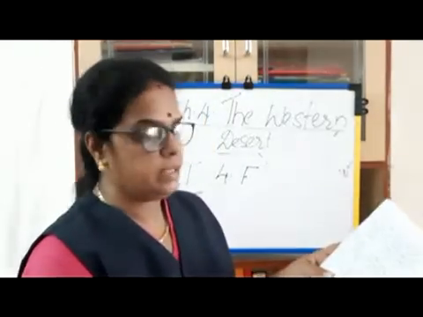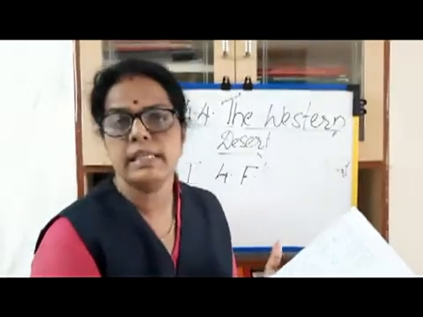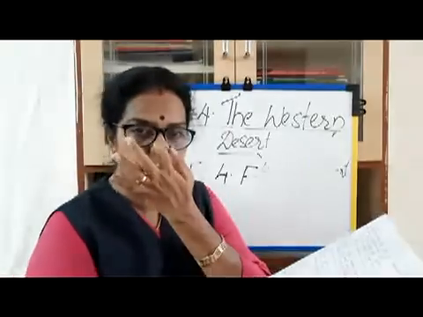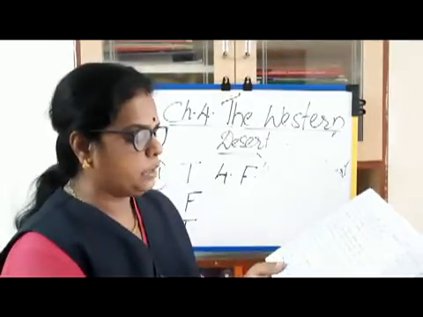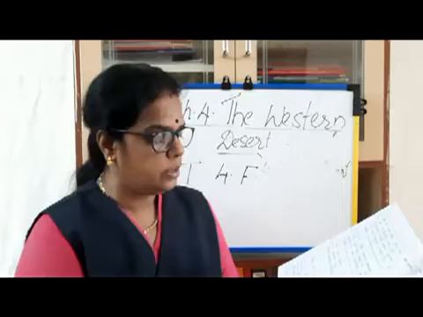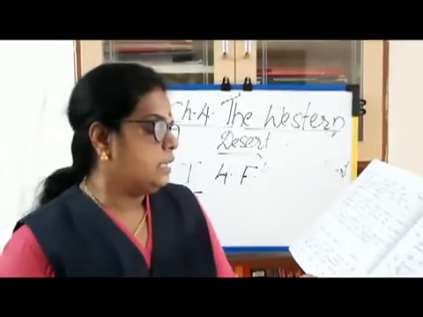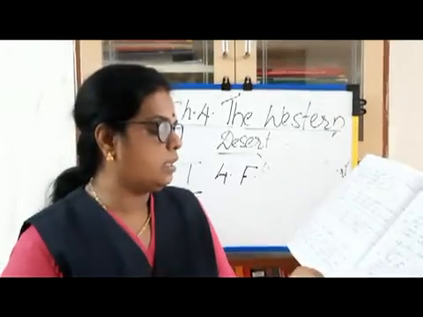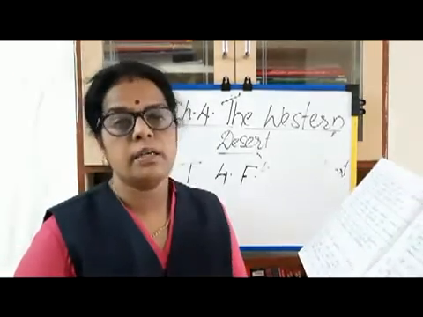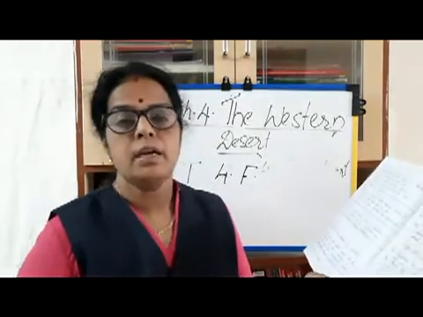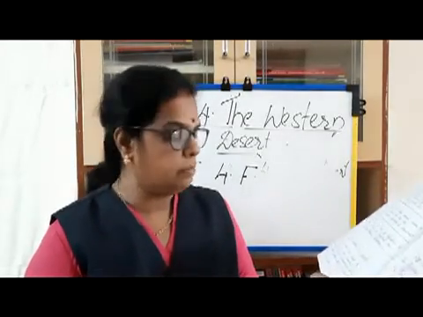Name four important cities of Rajasthan. Bikaner, Udaipur, Jaipur and Jaisalmer. These are the important cities of Rajasthan. Answer the question in detail: how do desert plants adapt to the condition of water scarcity? Desert plants draw underground water, and they store water in the stem for survival.